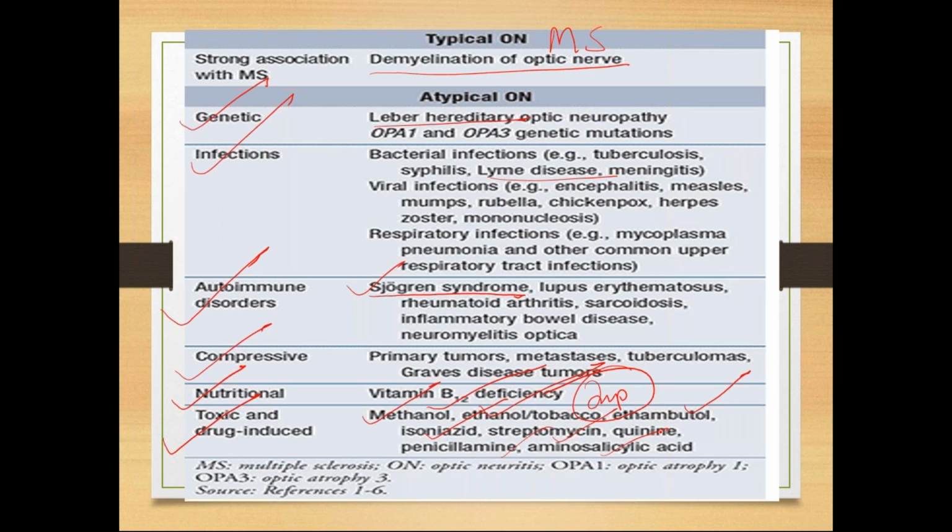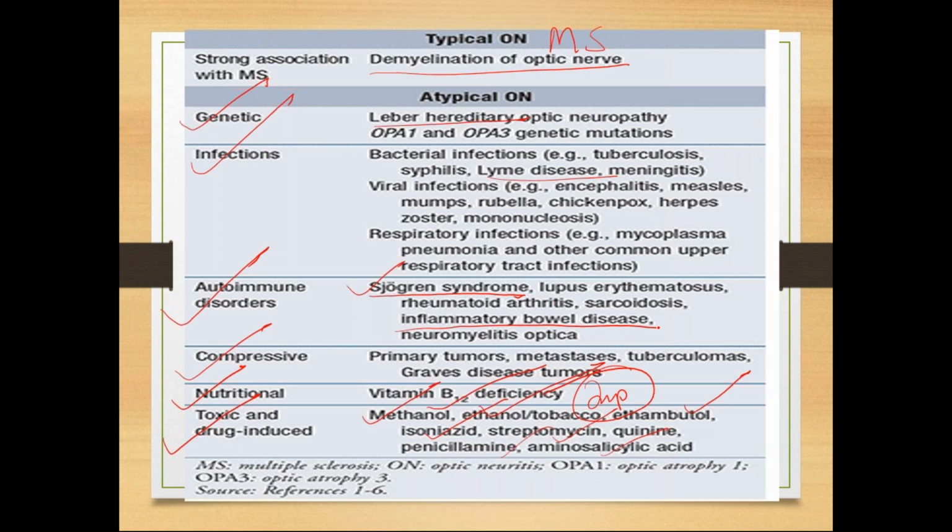So coming to genetic, most common is Leber's. Infectious, you can say whatever you get into your mind, chickenpox, herpes, Lyme disease, tuberculosis, whatever it is. Autoimmune, Sjogren's syndrome, and you can say inflammatory bowel disease also, which is very common these days. Compressive, the name itself says something is compressing, like tumors, secondaries, whatever it is.